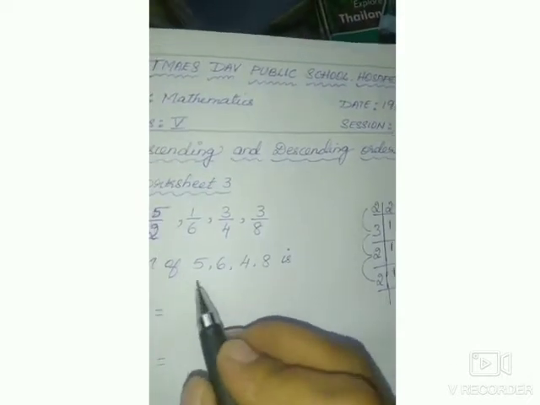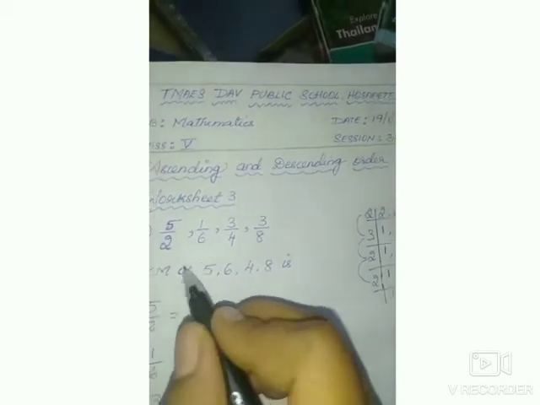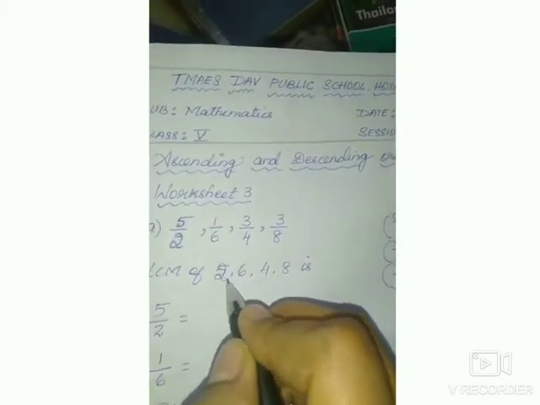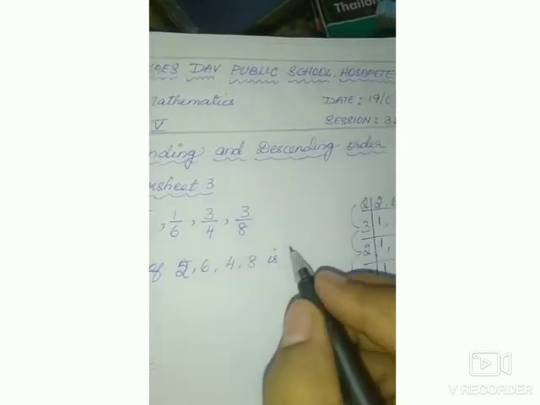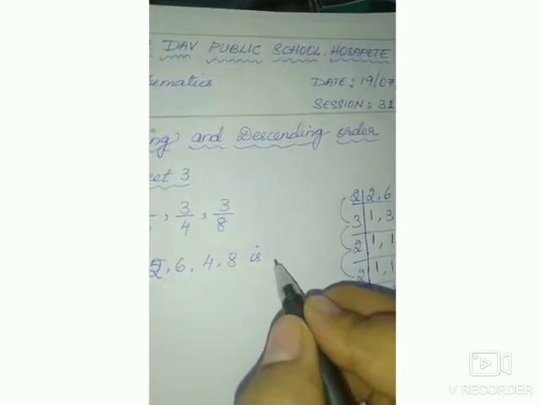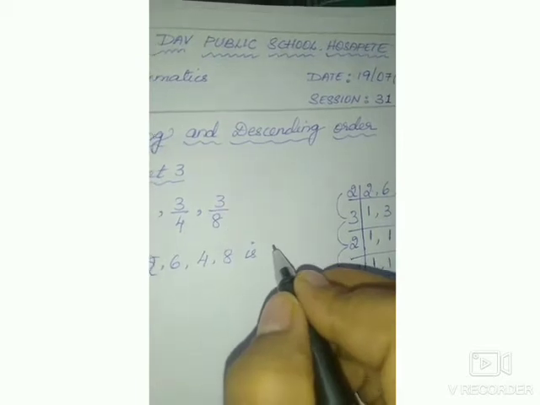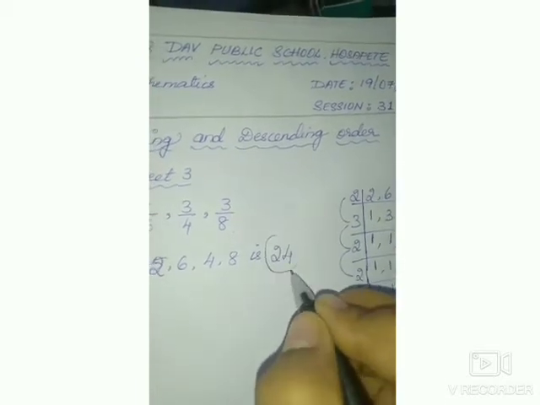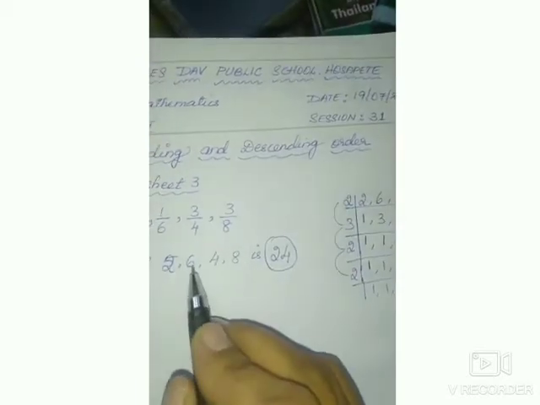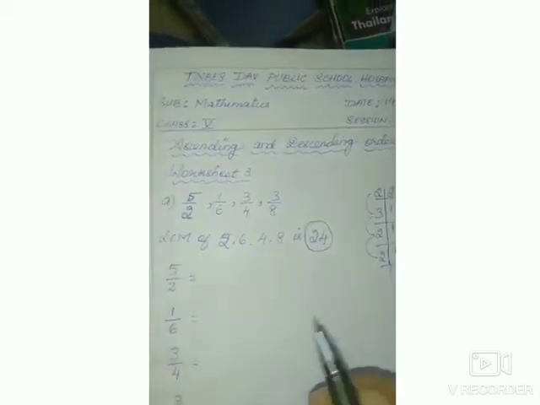Then what is the LCM of the denominators 2, 6, 4, 8? It is 24. So the LCM of 2, 6, 4, 8 is 24.